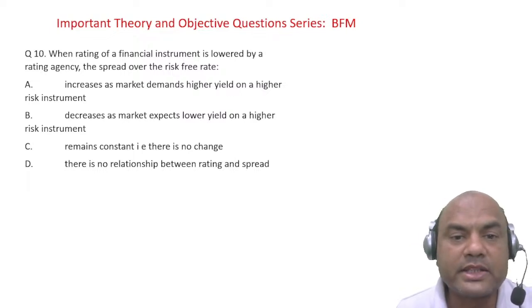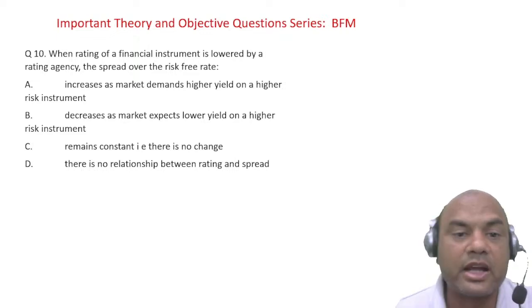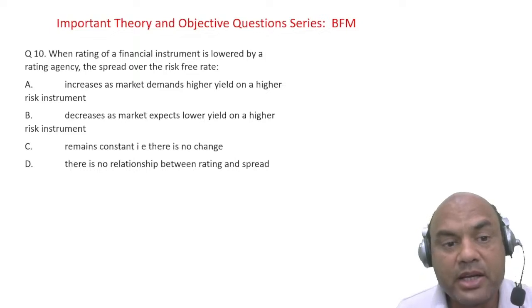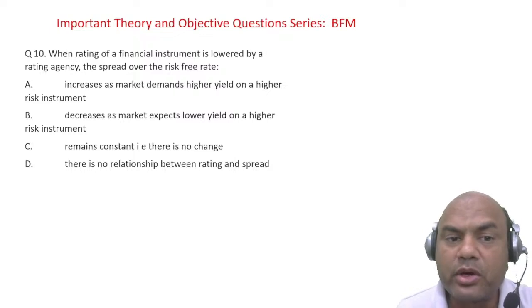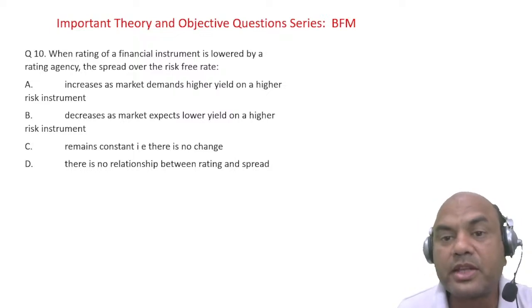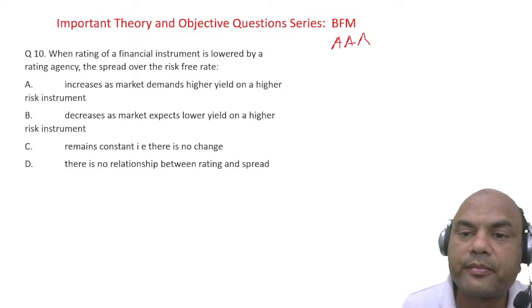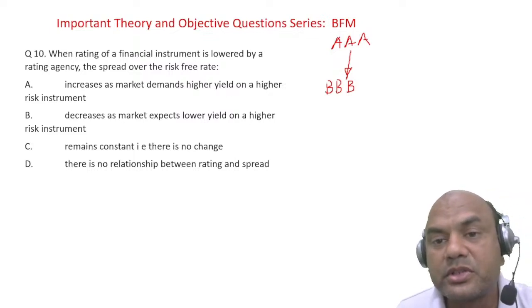When the rating of a financial instrument is lowered by a rating agency, the spread over the risk-free rate, what does it happen? Increases, decreases, remains constant, there is no relationship. Suppose the rating is lowered, means what? If I am having a bond which is AAA, now let's say the bond is reduced from AAA to BBB, means lowered. Triple A to triple B, what will happen? Rating reduced. So what will happen?